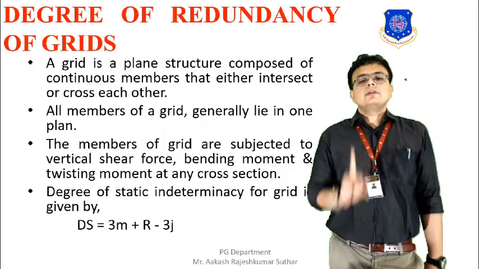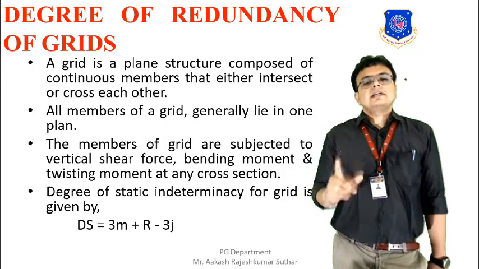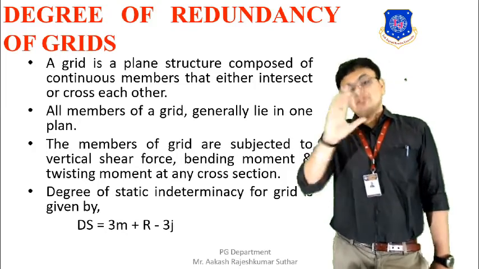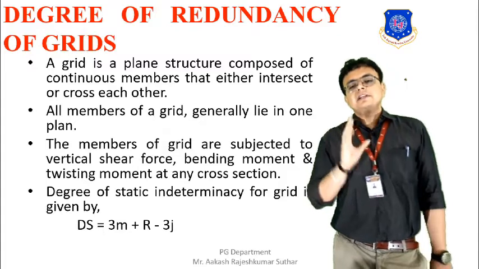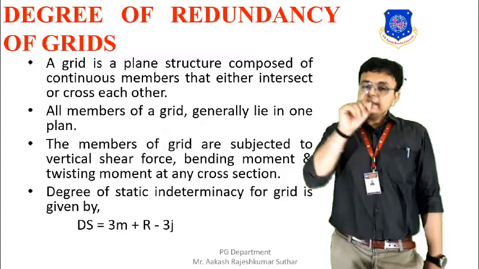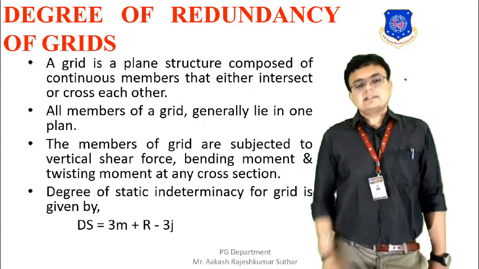The members of a grid are subjected to vertical shear force, bending moment and twisting moment at every section. The formula to find the degree of static indeterminacy for the grid is basically DS is equal to 3m plus capital R minus 3j.